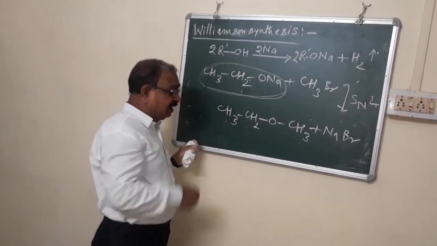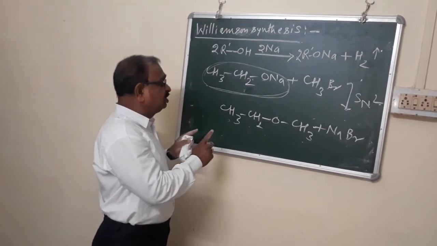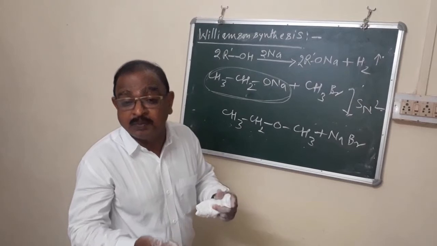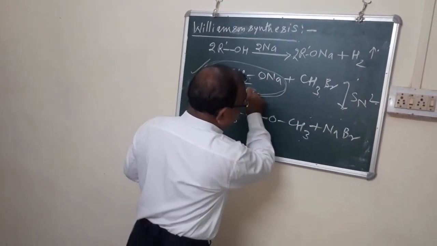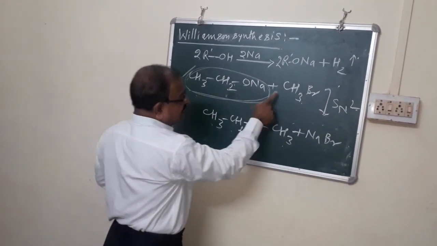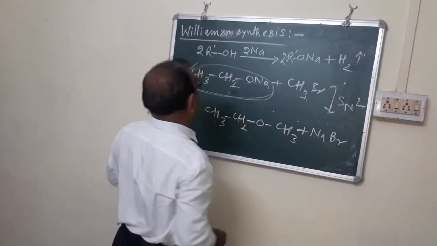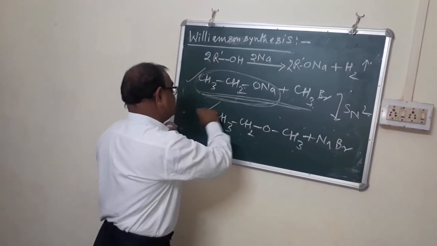Hence, to get a good yield, we should have a smaller alkyl halide along with the larger sodium alkoxide to get a good yield of ether. This is the raw material. Means both cannot be exchanged. It can never be sodium ethyl bromide, and it can never be sodium ethoxide. This is the correct way. This is the correct raw material which is required to prepare this ether.